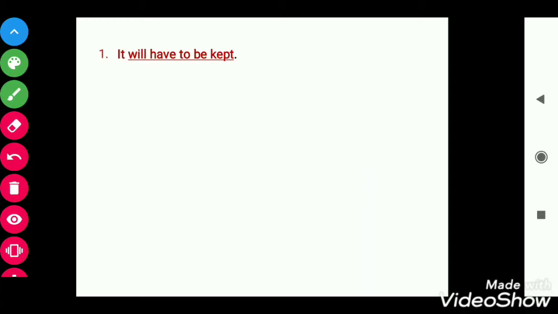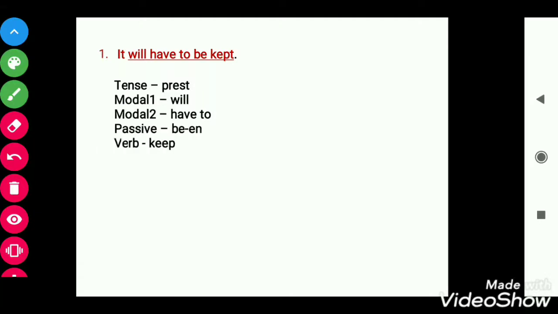So come to example. It will have to be kept. Our first rule was to identify the VG part. So here will have to be kept is the VG part. And as I have told already that for future tense we need to write it as present tense, because will, shall will come under modal. So the tense is present tense, first modal is will, and have to is another modal. Now we can see the sentence is in passive voice.